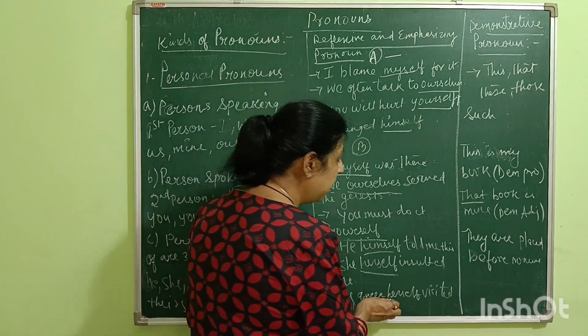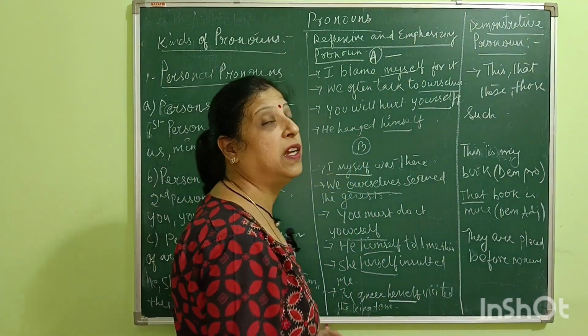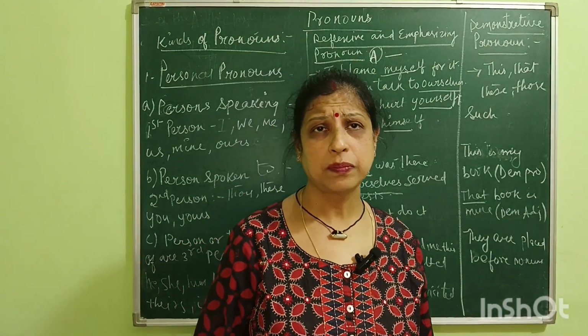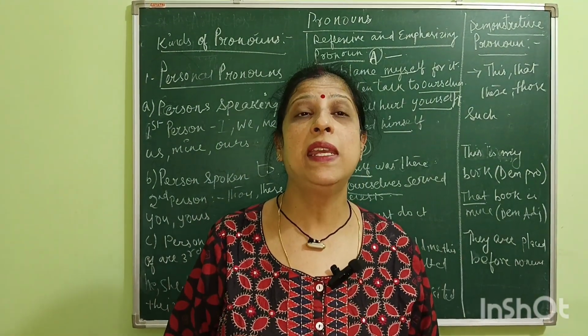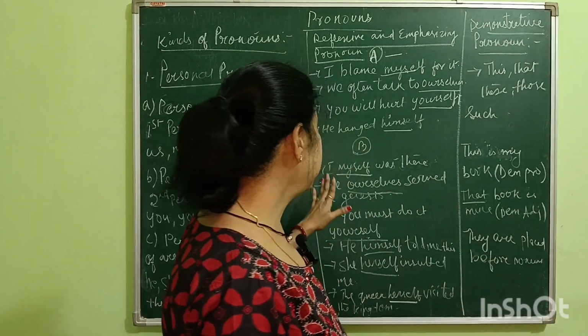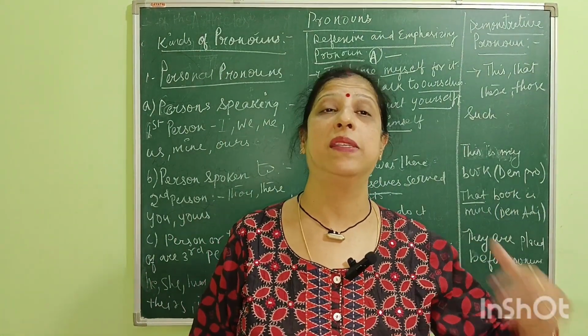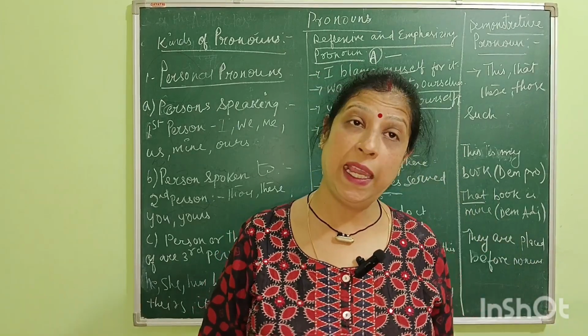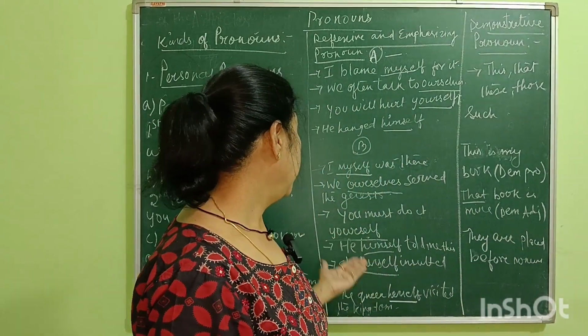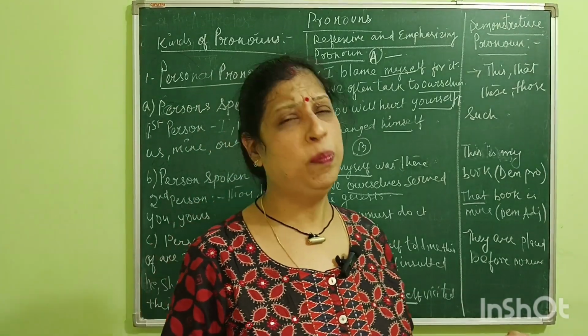Example, the queen herself visited the kingdom. Here, the queen is a noun. But when I'm saying I myself was there, I here becomes a pronoun. So I, we, you, he, she, they are all pronouns.